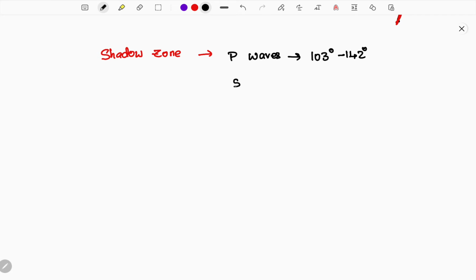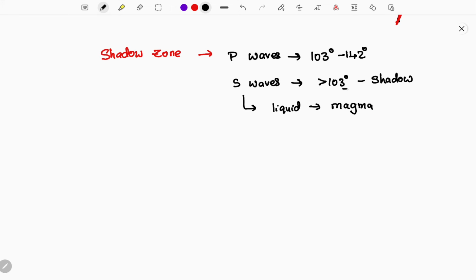And next, S waves. If you are considering S waves, greater than 103 degrees is the shadow zone for the S waves. From this we know that S waves cannot pass through liquid, so there is a presence of magma.